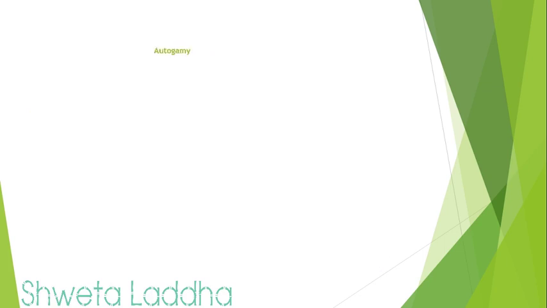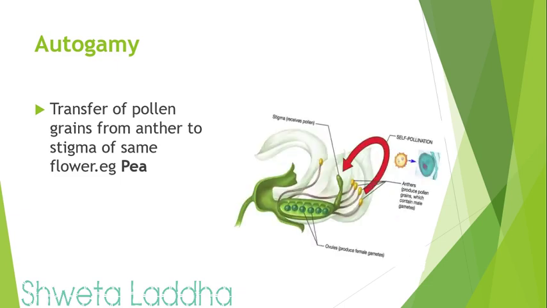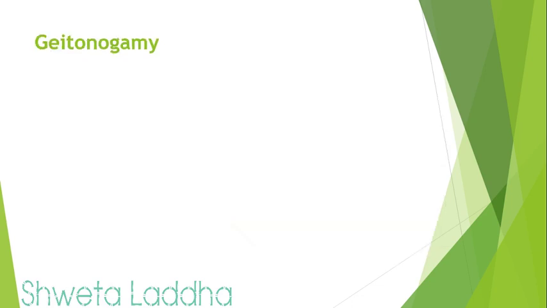Let us see in detail what is autogamy. Transfer of pollen grains from anther to stigma of the same flower is called autogamy. Example, as in pea. In the picture you can see it is one flower, anthers are producing pollen grains and the same pollen grains from the same flower are being transferred to the stigma of the same flower. So it is autogamy. Geitonogamy.